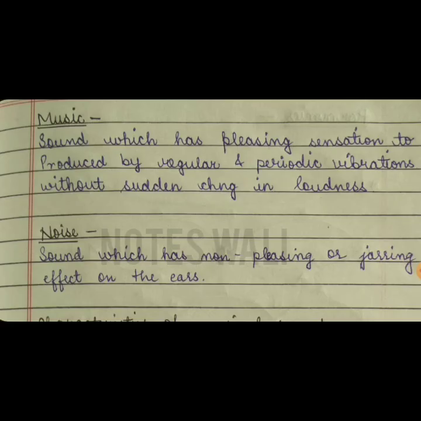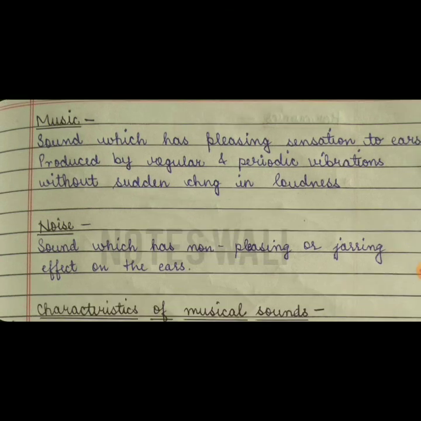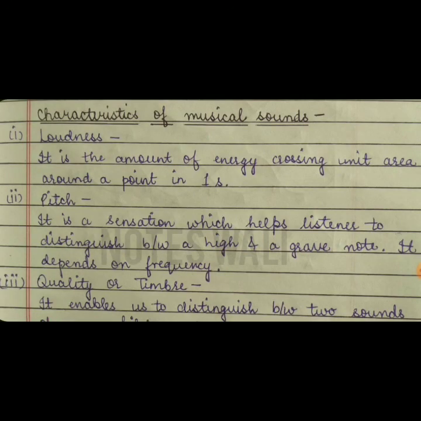Now we are going to see some important definitions, which are not very important from the examination point of view. The first one is music, which is sound that has a pleasing sensation to the ears, while noise has a non-pleasing sensation to the ears. Next are the characteristics of musical sounds. First is loudness, then pitch, then quality, which is also called timbre.